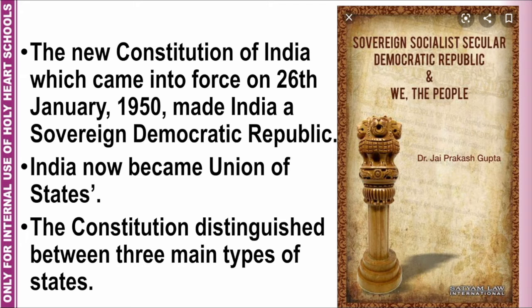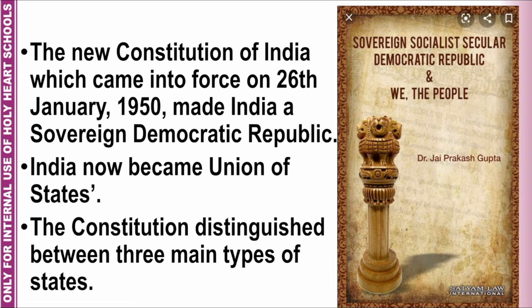By republic, we mean a form of government where kingship or monarchy was totally rejected. In India, the head of the state is the president, who is elected indirectly by the people of India. So India now became a Union of States.